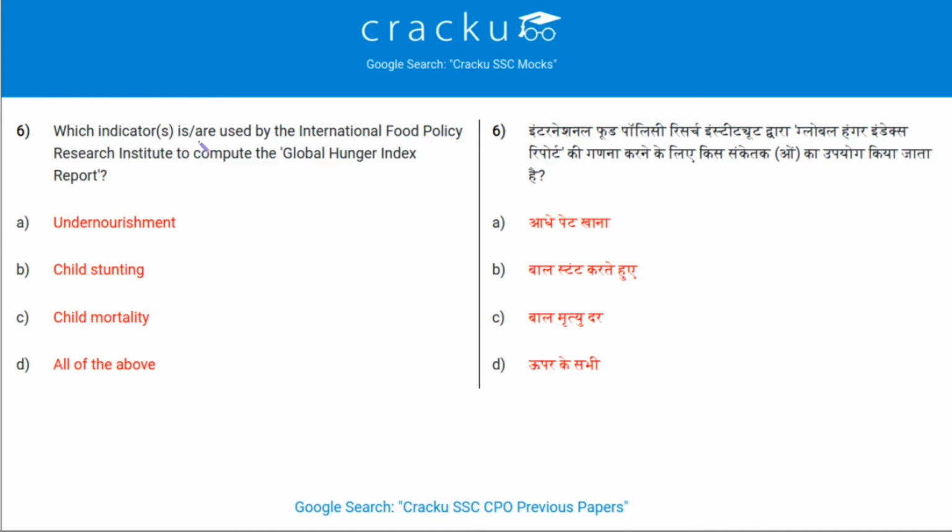Which indicators is or are used by the International Food Policy Research Institute to compute the Global Hunger Index report? The indicators used are undernourishment, yes it is used, child stunting, yes it is used, and child mortality, even this is used. So, the answer to this question is all of the above.